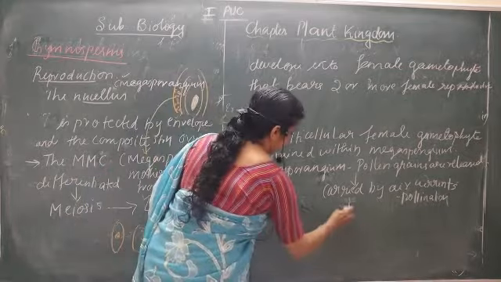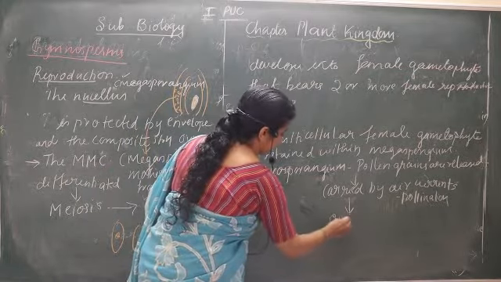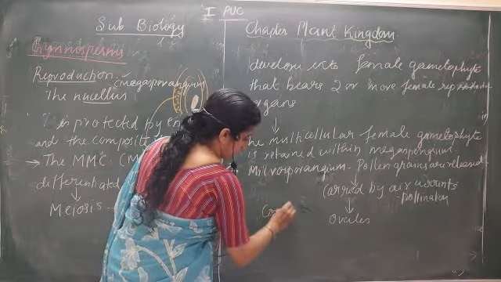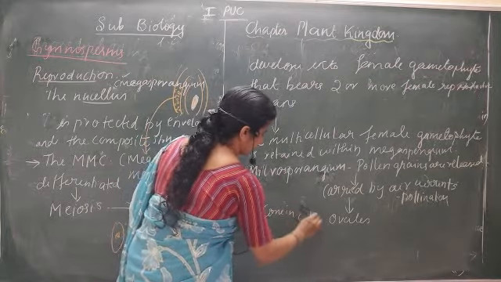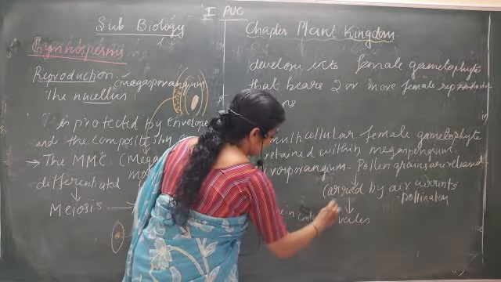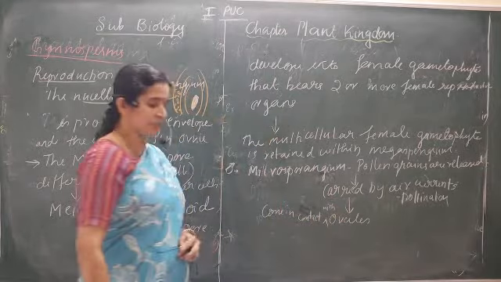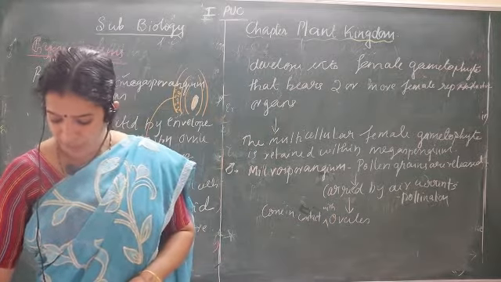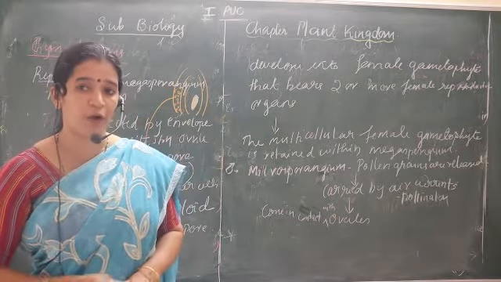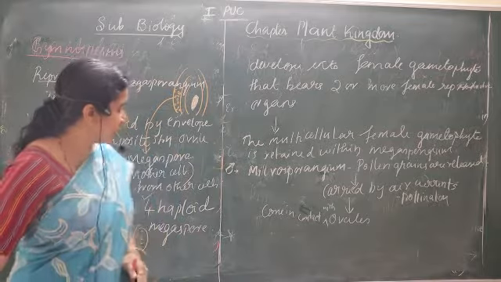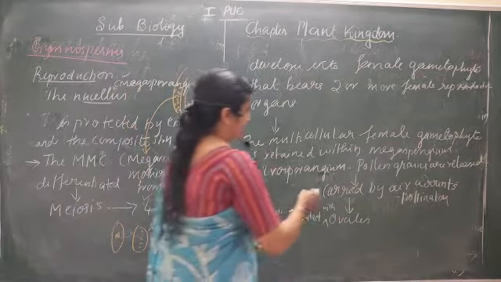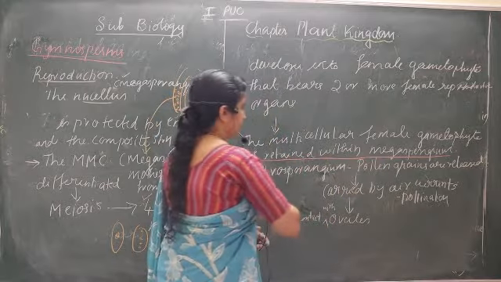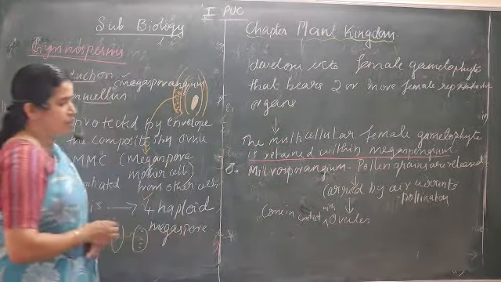They come in contact with the ovules. Where are these ovules born? They are born on the megasporophyll. Here we stopped, right? This is about the structure of the female reproductive part.